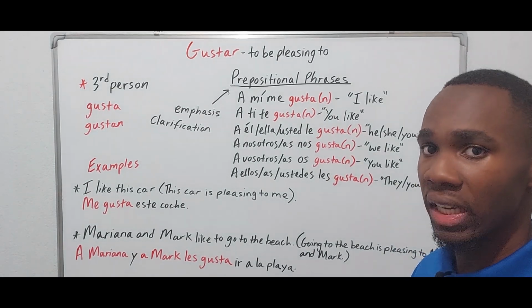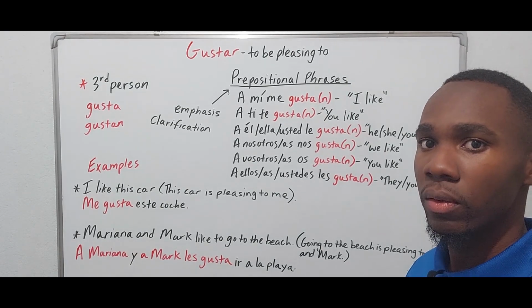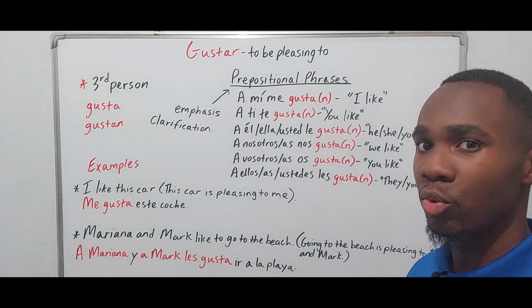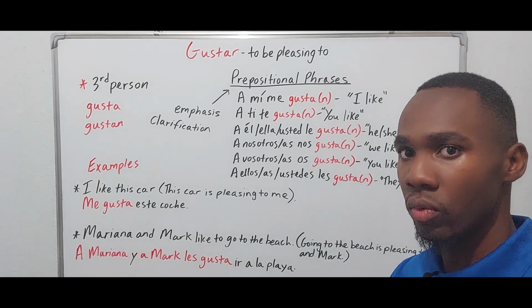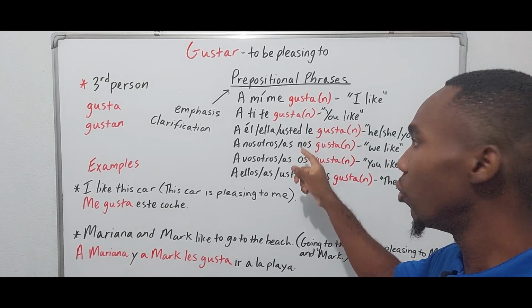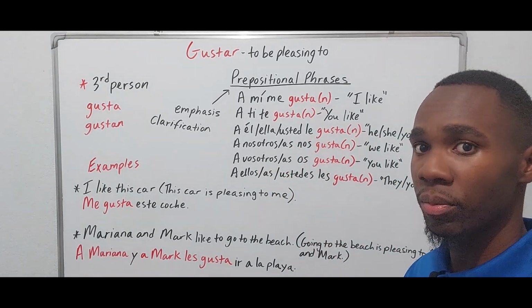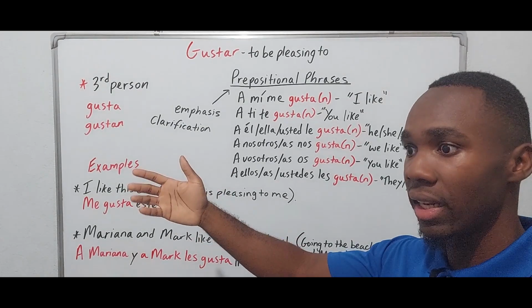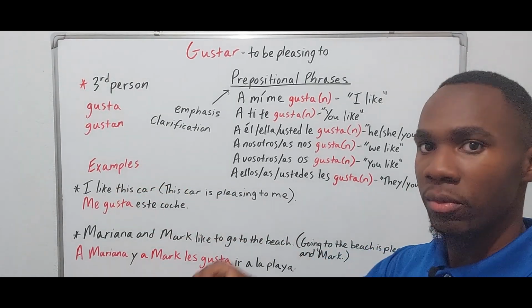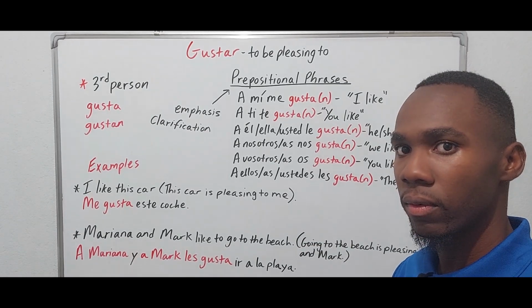So you must use the indirect object pronoun. That must be mentioned, right? Because don't forget, gustar means to be pleasing to. So the person who is doing the liking will be referenced using the indirect object pronoun, because whatever is being liked is pleasing to that person, right?